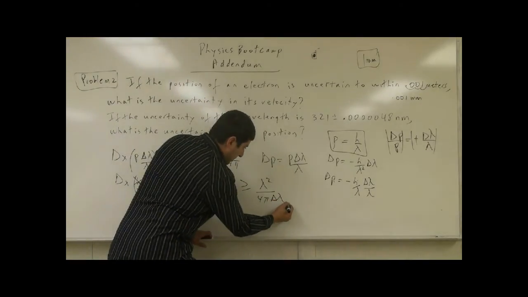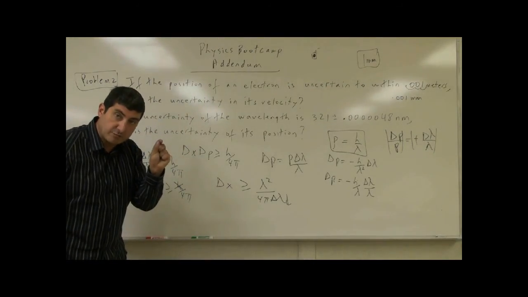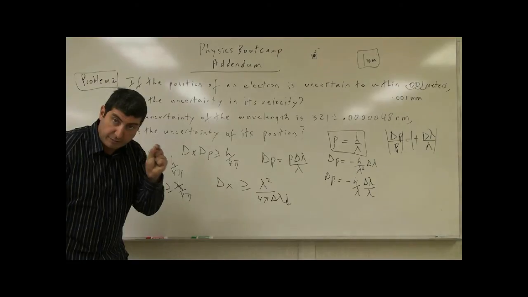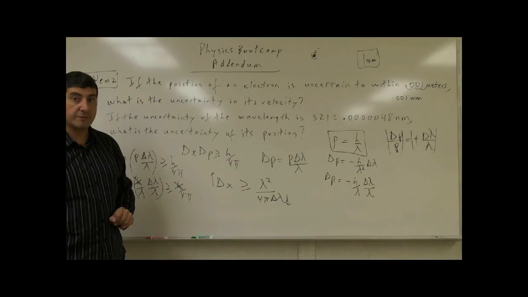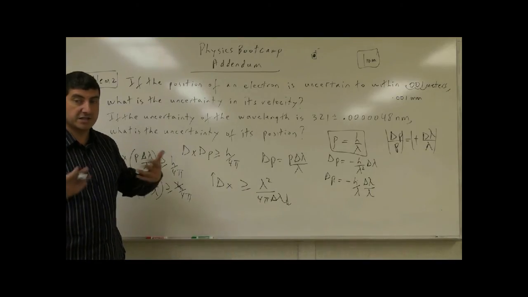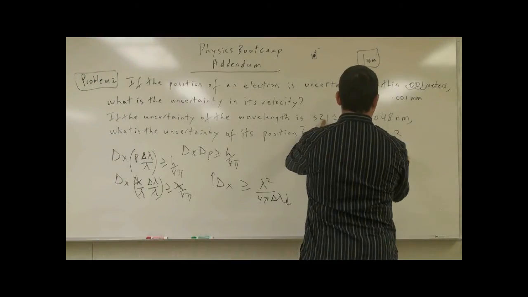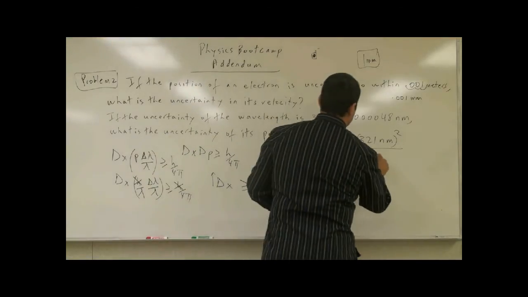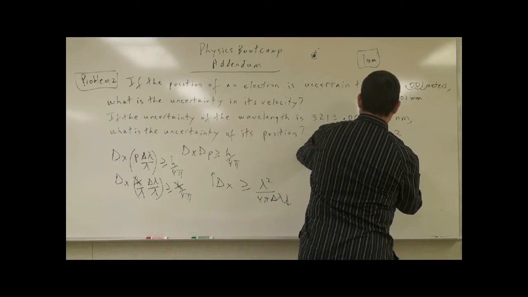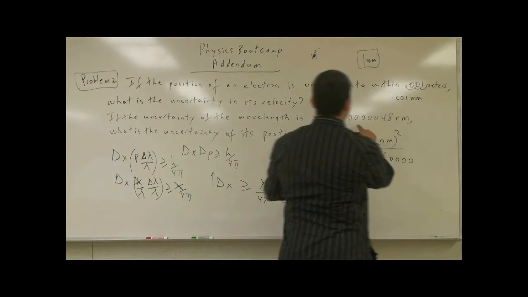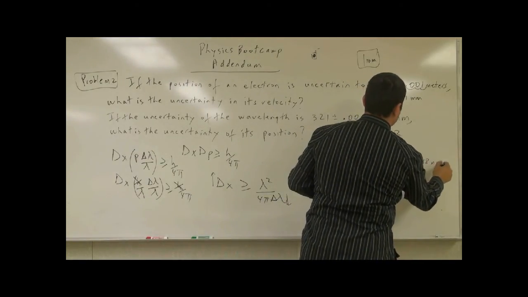So if the uncertainty of the wavelength goes down, if my knowledge of the wavelength gets smaller and smaller, and I'm very precise, then my uncertainty of the position gets bigger and bigger and bigger, right? So that means I'm uncertain of the position. So now let's put in the numbers. Square that, divided by 4 pi times the uncertainty, which is this number, 0.00000 with 5 zeros, then 4 8 nanometer.